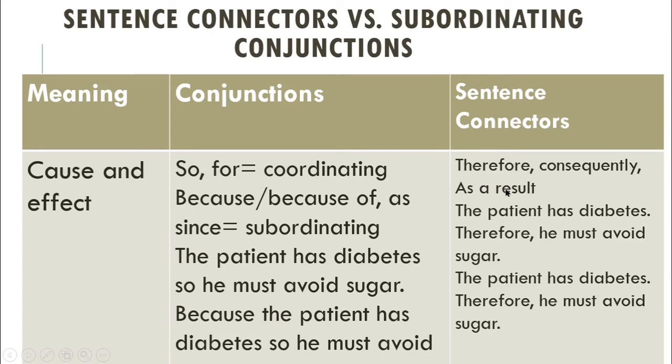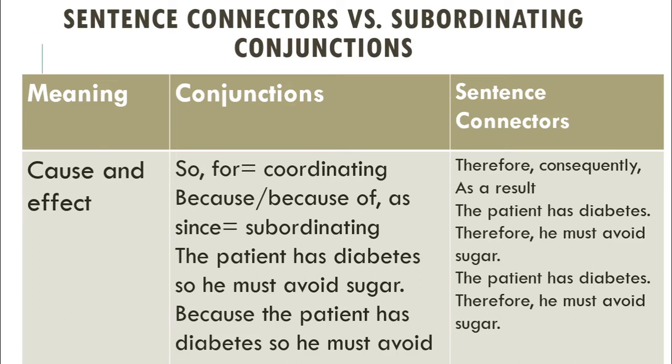Here we have some connectors like therefore, consequently, as a result. To mean cause and effect, we will use therefore, consequently, as a result in a sentence. Dear students, remember, to mean cause and effect, if we want to use conjunctions, then we can use so, for, because of, as, since, and so on.